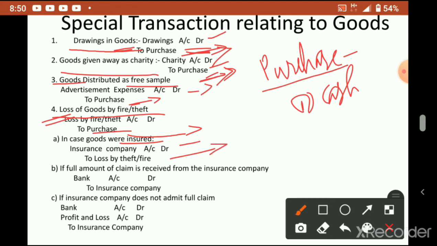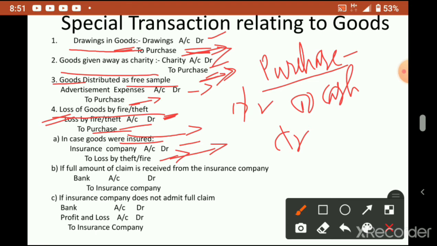So if in case the goods are insured, then we have to pass insurance company account debtor to loss by fire. Now you see here the loss by fire account is debited, this one. Now that one got credited, means this account is closed. One side you debit, and in another journal entry that same item you credit, then it nullifies the effect, that means it becomes zero. Okay.